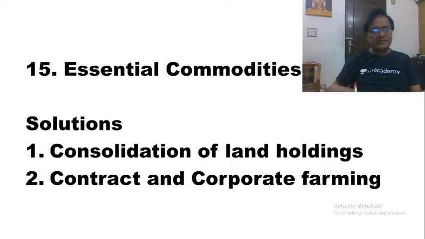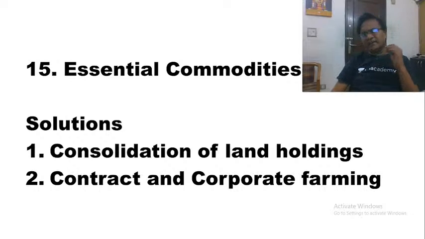Then we have the Essential Commodities Act also. One of the important components of the farm reform bills was regarding the Essential Commodities Act, and it has been suggested that this Act has resulted in hoarding of food grains, creating artificial scarcity, and so on and so forth. It is also not allowing the industrial sector to invest heavily in the agriculture sector.